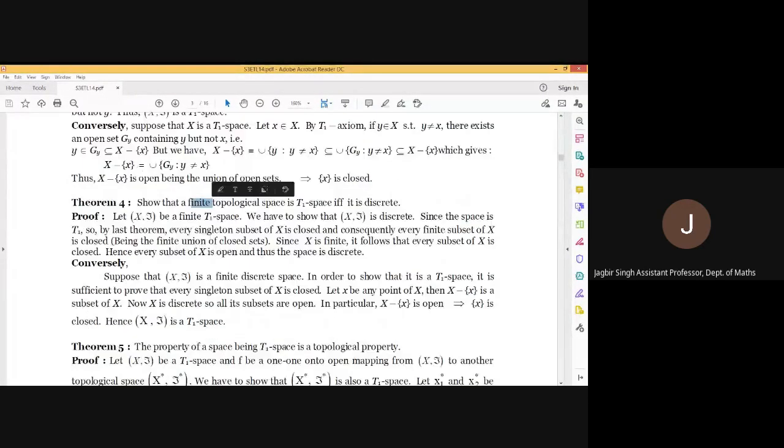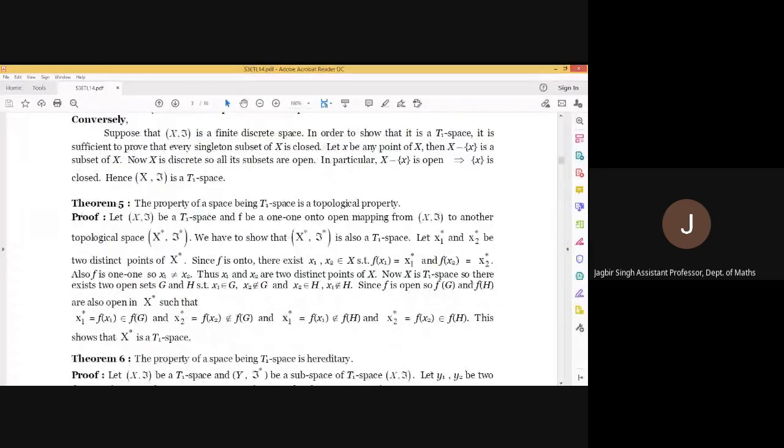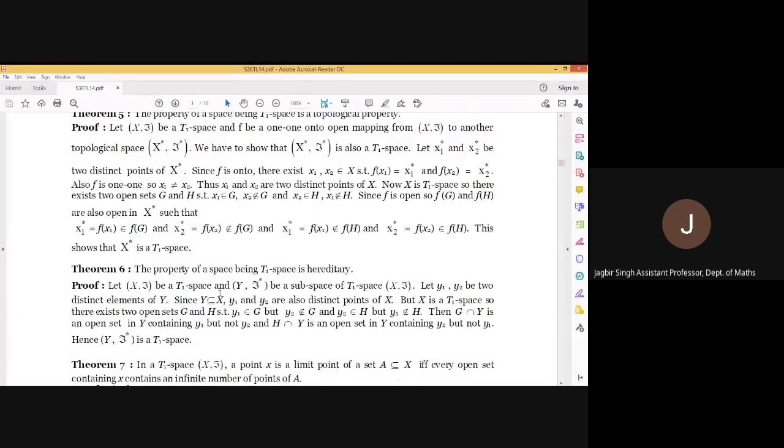Okay, the converse is very simple. We discussed yesterday, and you will try at home, that the property of a space being a T1 space is a topological property and it's a hereditary property.